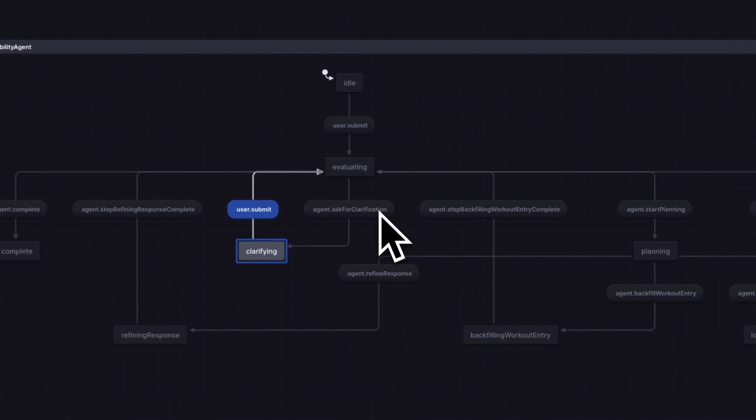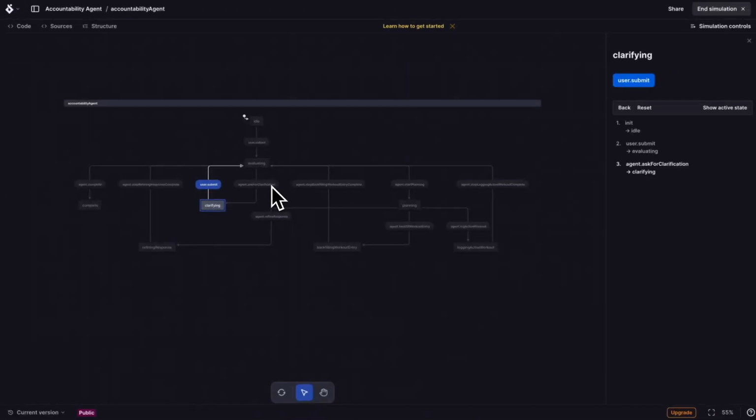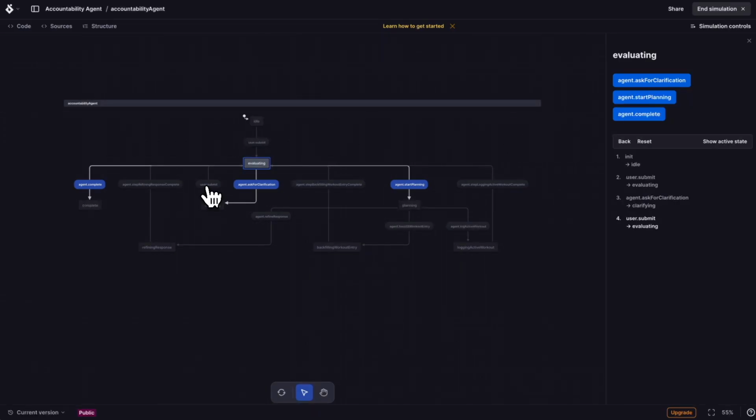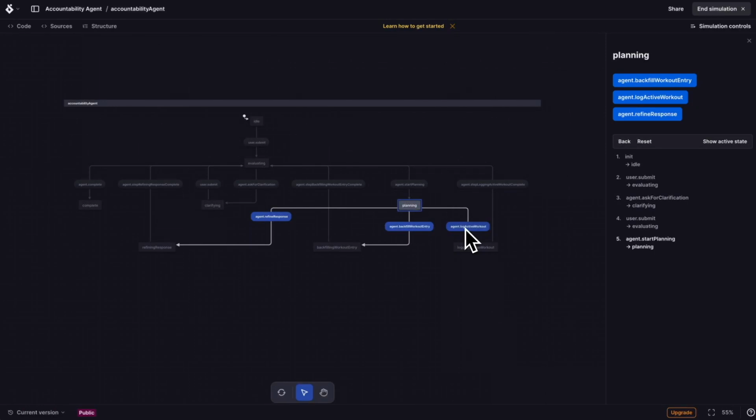And at that point, we would go into this clarifying state. And at this state, there is no expert in the context of like whether or not it has an LLM underneath it. It's just waiting. It's in this waiting state of awaiting clarification back from the user. So when the user texts back, then we know that we can go back into evaluating, again, make a determination. Okay, well now the agent might decide that it does have enough information to start planning. That clarity was provided and it understands, okay, I need to log today's workout.